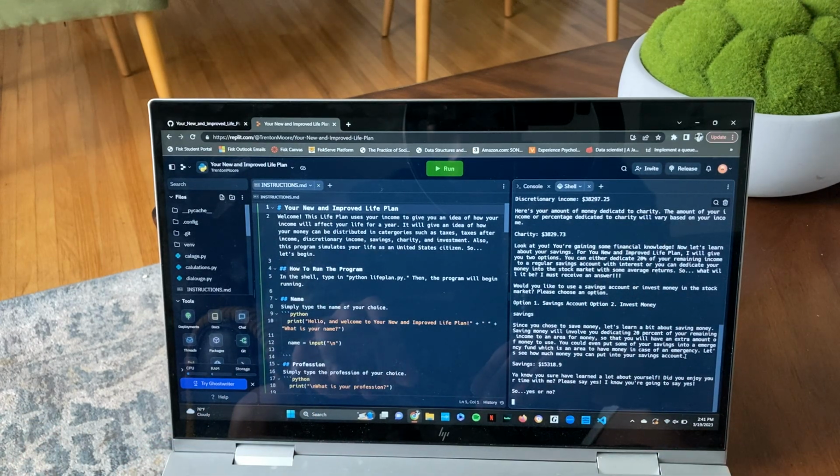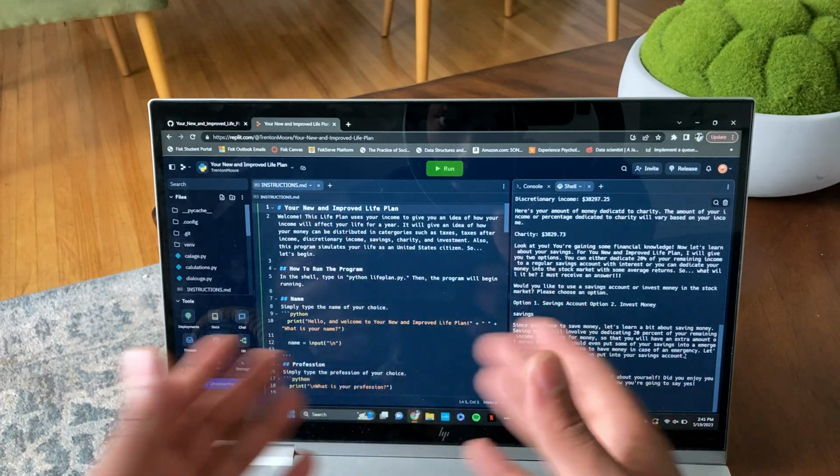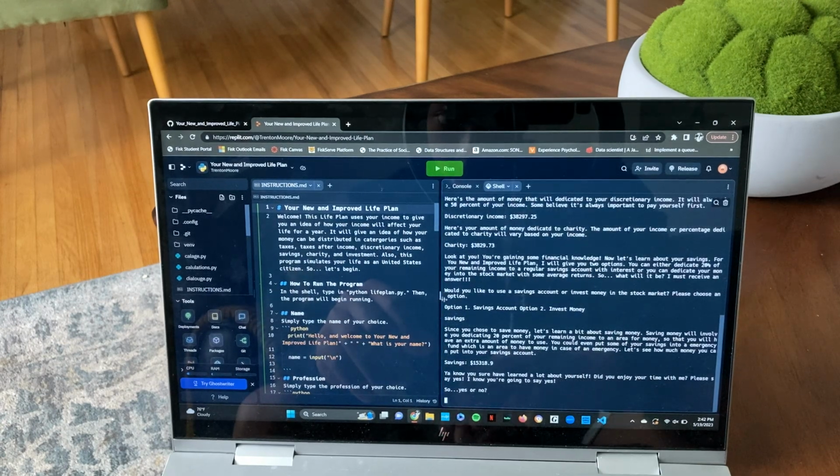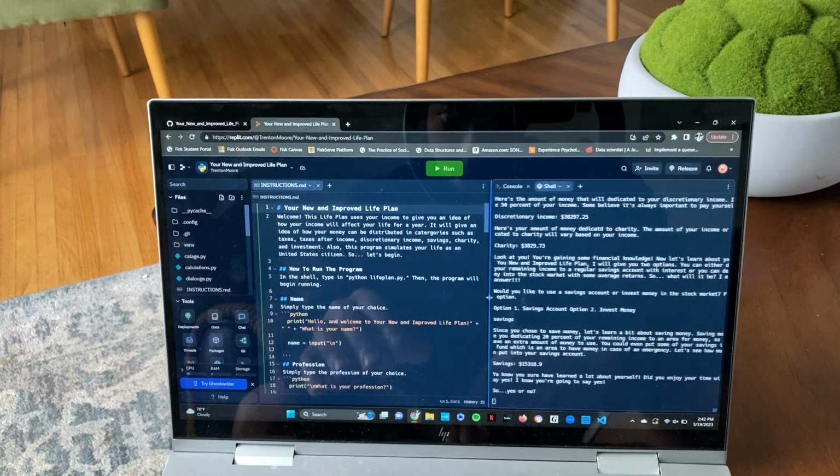Now, what it's going to do, and I apologize, I really could have extended the screen over. However, what it's going to do now, and I'll actually go and do that for you all so you can kind of see that a little bit better. So now what it's going to do, and I'll even move it back.